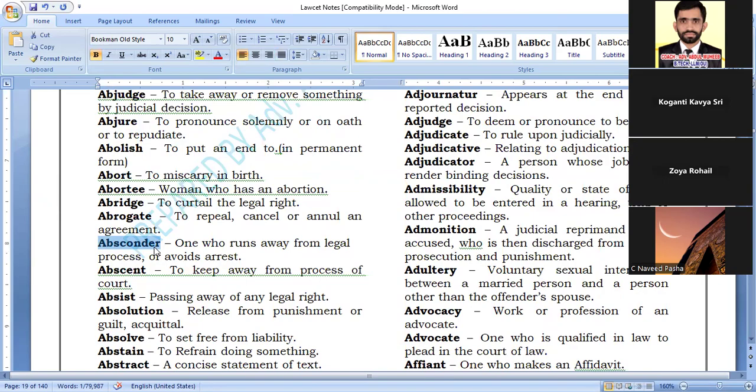Arrest माने whose warrant has been issued and for whom the police is searching and the police is not able to find him, then he is said to be absconder. Here you have Vijay Mallya, who has gone to UK to prevent the arrest. He is considered as absconder. Right?